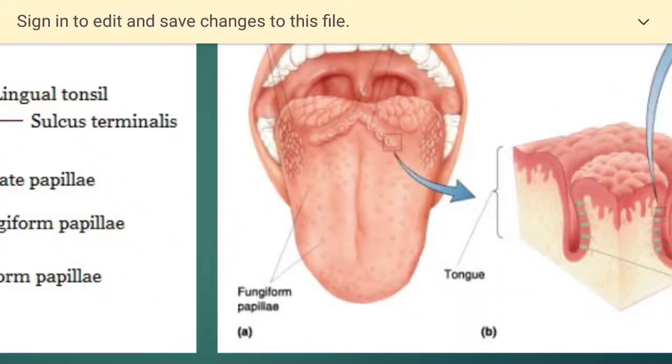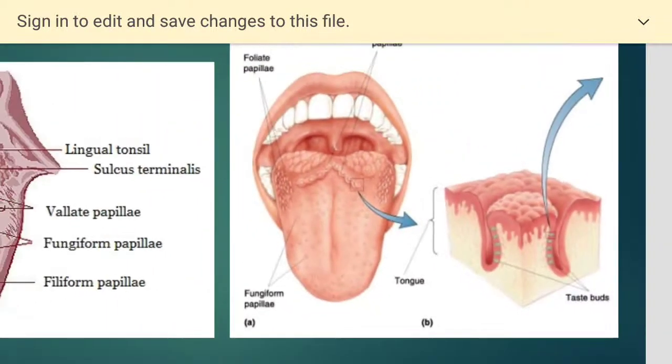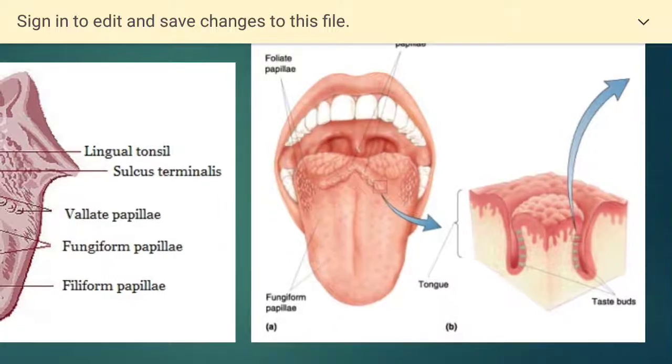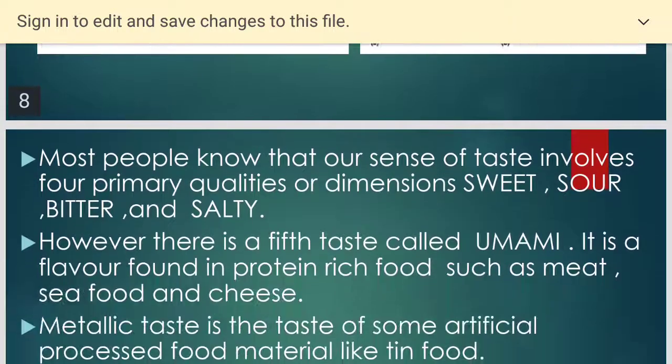Here you can see, if you take a section of the tongue, how the taste buds are present. Yes children, you can see there. The taste receptors cluster in small mucous membrane projections called the papillae. What are papillae? You know, the taste receptors cluster in small mucous membrane projections called the papillae. So we have 4 types of papillae.